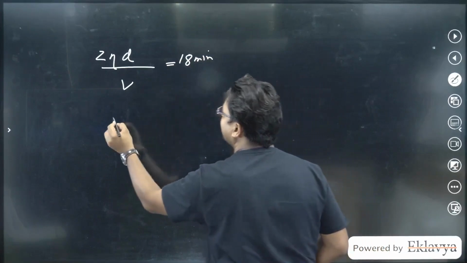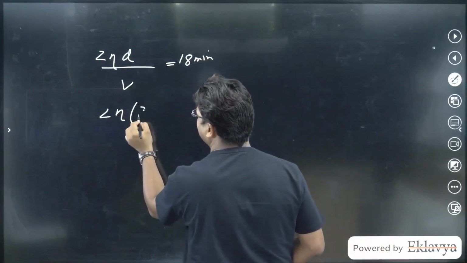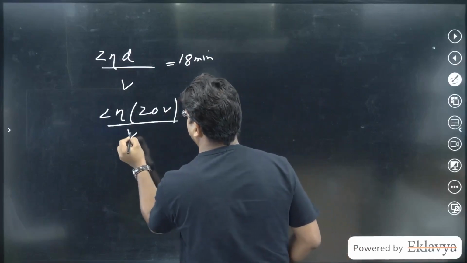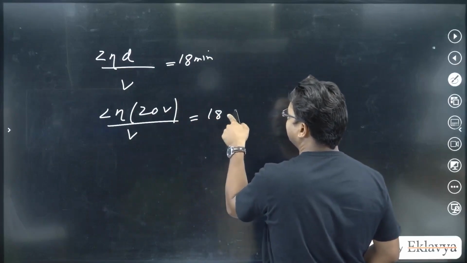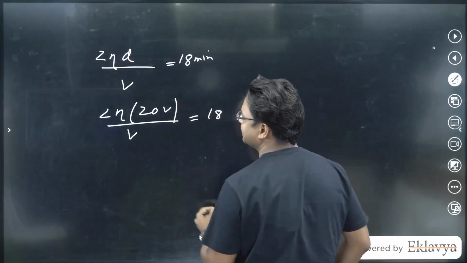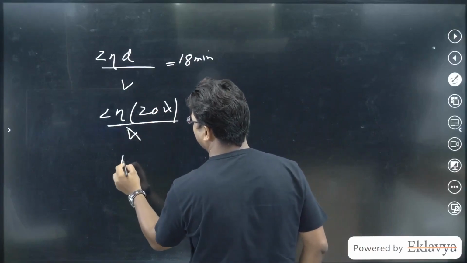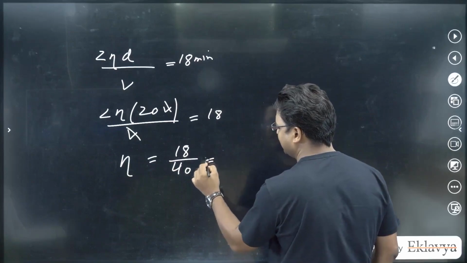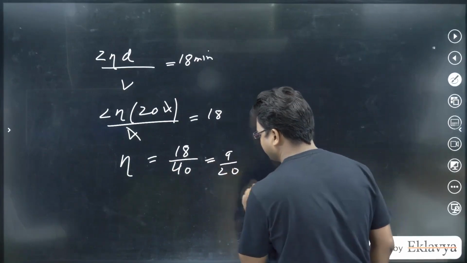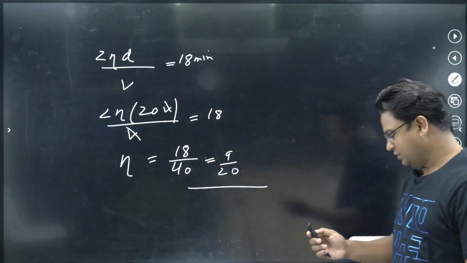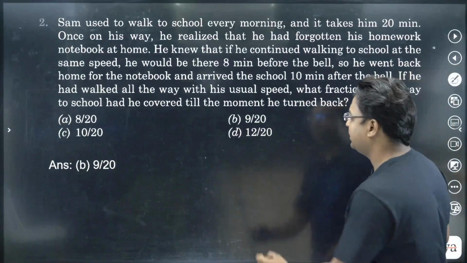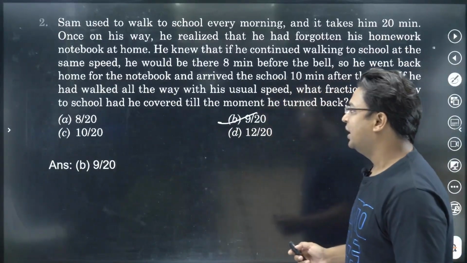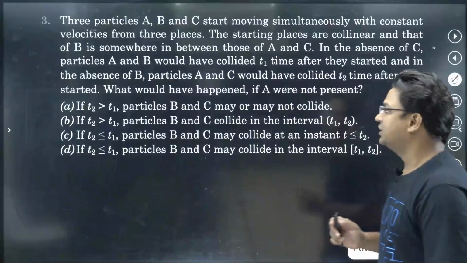And d can be written as 20 into v. Remember, this 20 was in minutes, so this 18 is also in minutes, so minutes get cancelled, v gets cancelled. So eta is what? Eta is 18 by 40, which is 9 by 20, which is what we wanted to get. So 9 by 20 is present in one of the options, and that is the correct answer. I hope you got this question, everyone. Let's go to the next one.